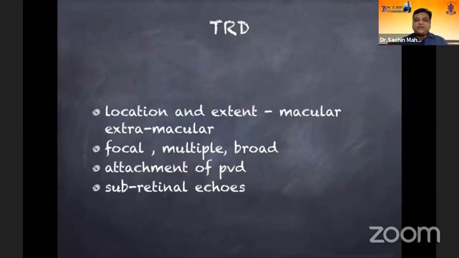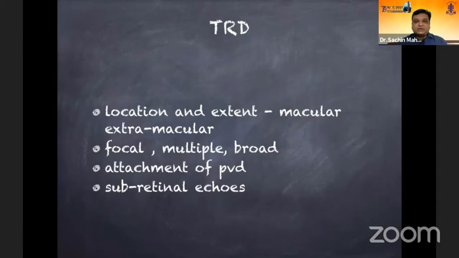Coming to the tractional retinal detachments, on B-scan they would be picked up and located, and basically we can understand whether the TRDs are involving the macula or not, or it's extramacular. It could be a focal detachment, it could be multiple TRDs, or it could be a broad TRD involving the posterior pole, depending on the disease severity.